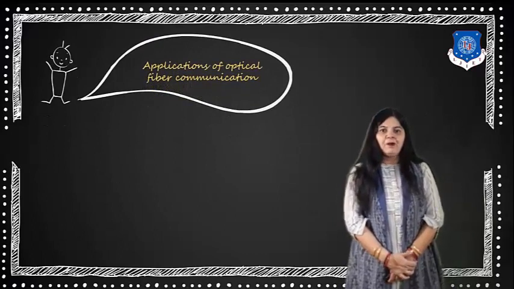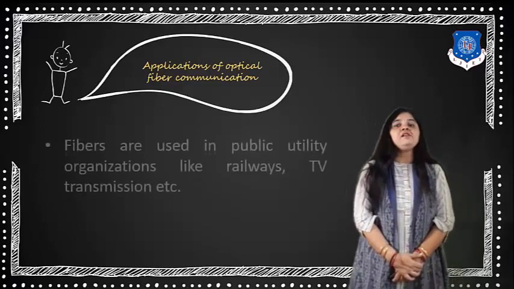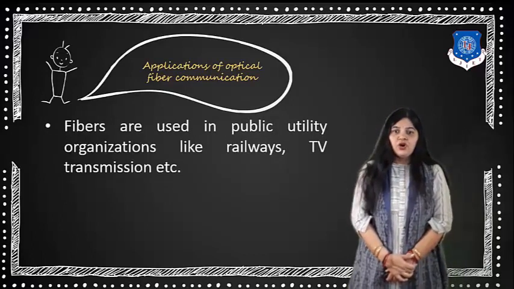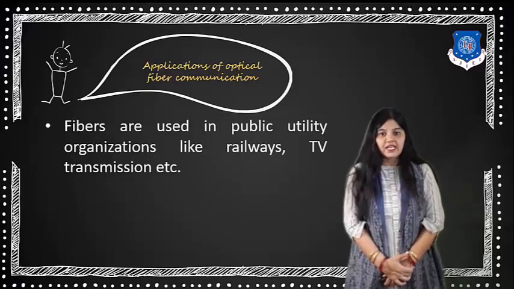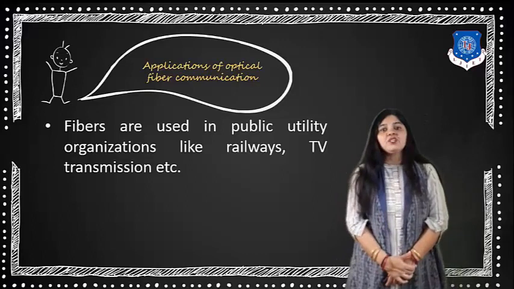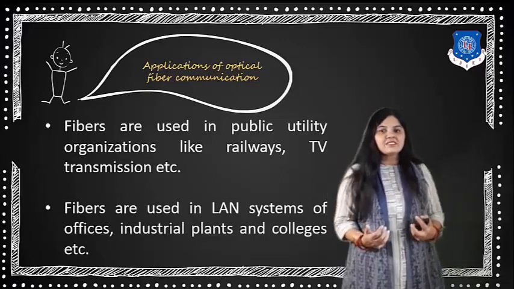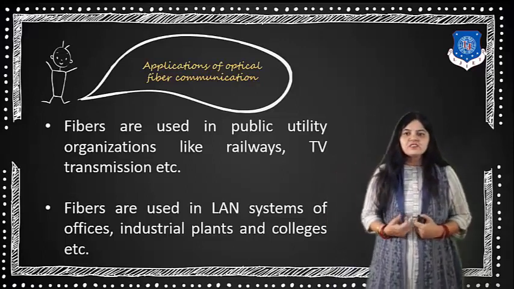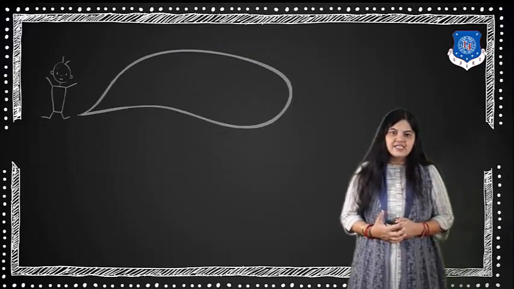Fiber optic cable can also be used to observe civil structures. It is also used in public utility organizations like the railway, then television transmission. It is used in the LAN systems of offices, industrial plants and colleges, etc.